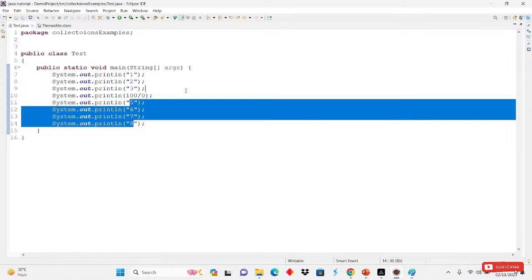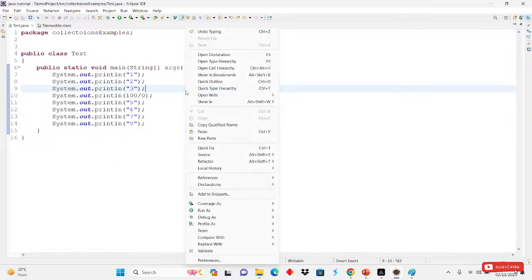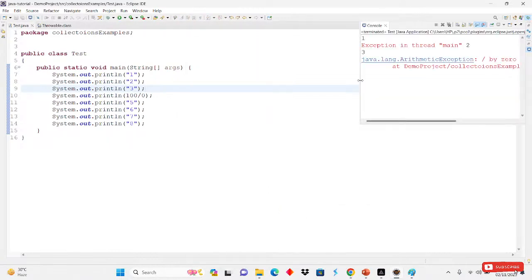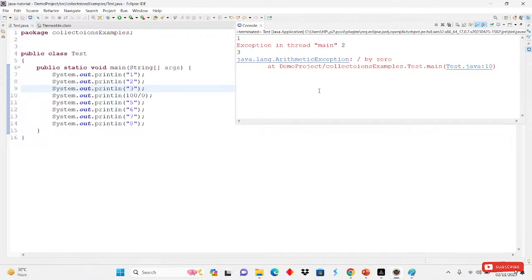If I run this one, right click, run as Java application, it gives the error, because we cannot divide by 0. 1, 2, 3 is printed, but after that it gives the exception.